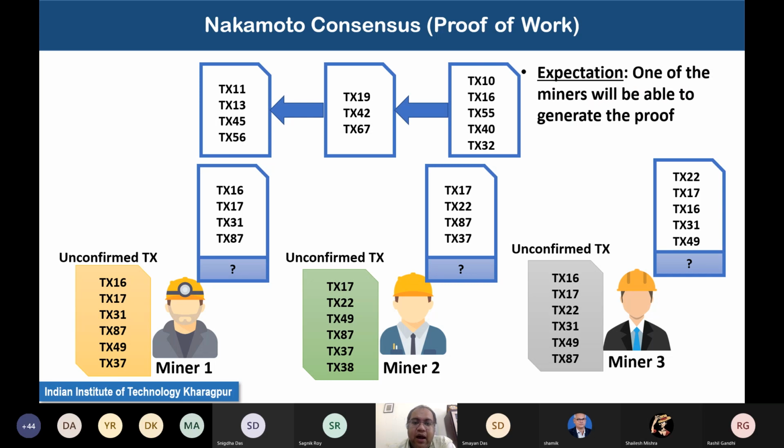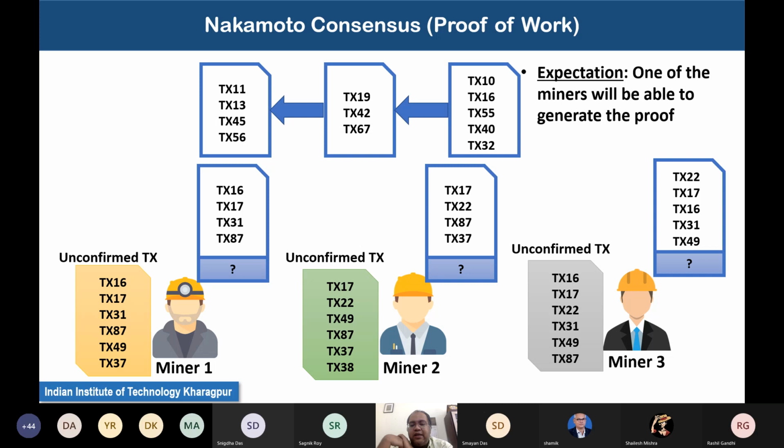Now my typical expectation is that out of all the miners trying to generate the next block, one of the miners will be able to generate the proof. Because of the non-deterministic algorithm they are executing, doing an exhaustive search, everyone will take some random amount of time to generate the corresponding nonce and the hash.